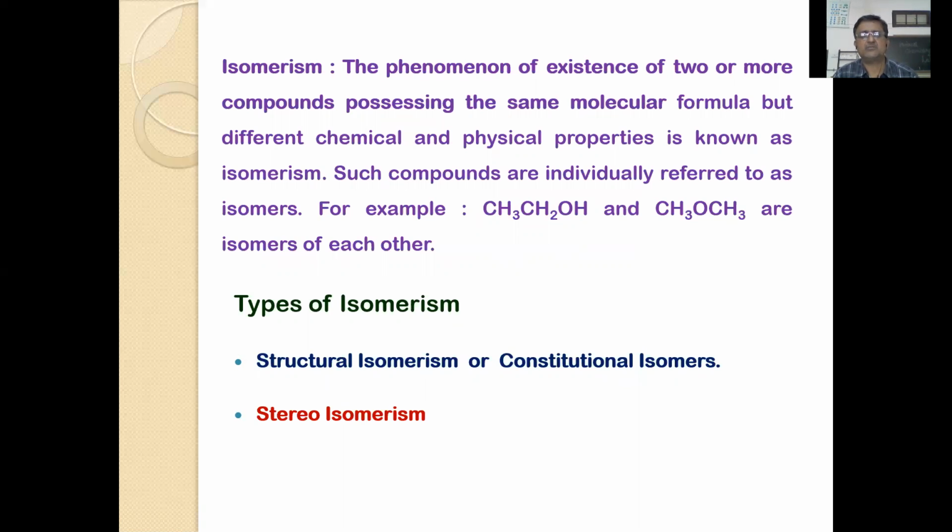When two or more compounds have the same molecular formula but differ in their physical and chemical properties, they are referred to as isomers, and the phenomenon is called isomerism. Two or more compounds having the same molecular formula but differing in their physical and chemical properties are called isomers. The phenomenon is called isomerism.